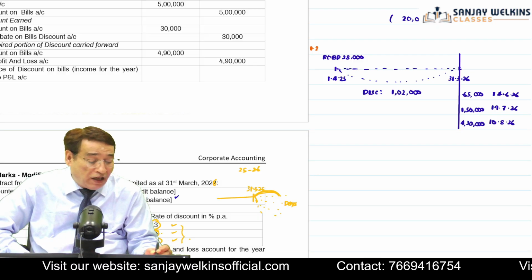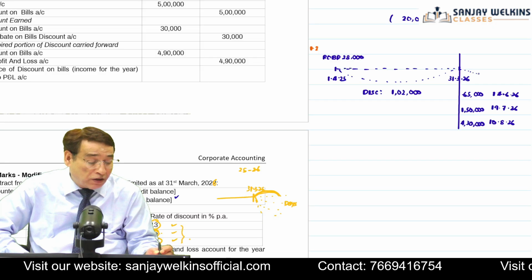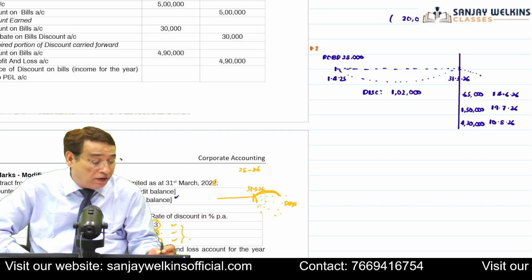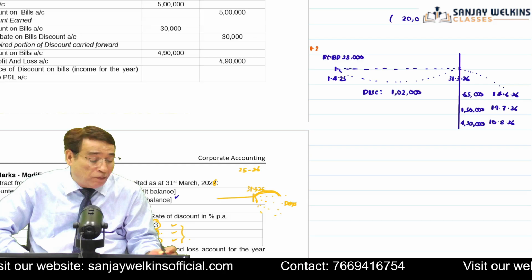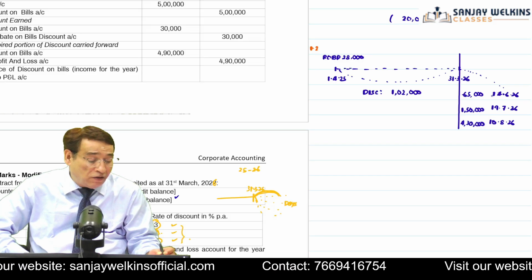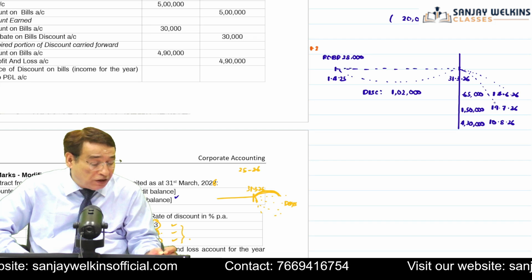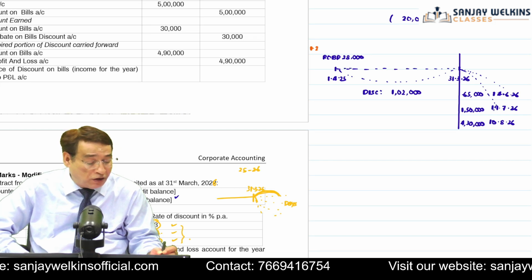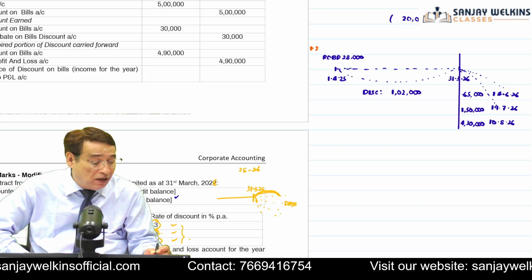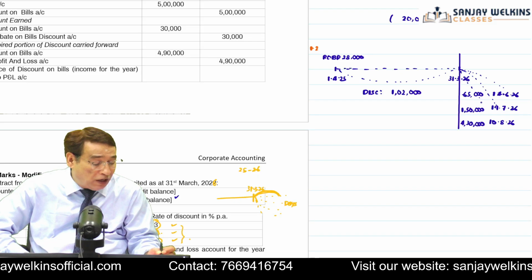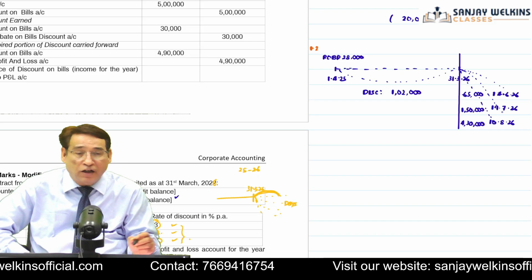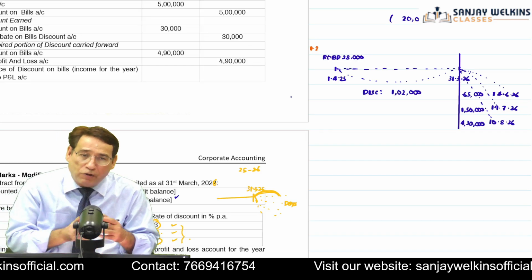So first of all, from the end of the current year, I will have to compute the number of days to this particular date. Is it clear to you? Similarly, I will compute the days till the maturity date of the second bill. And likewise, with respect to the third bill also, I will repeat the process from the end of the current year till the maturity date.